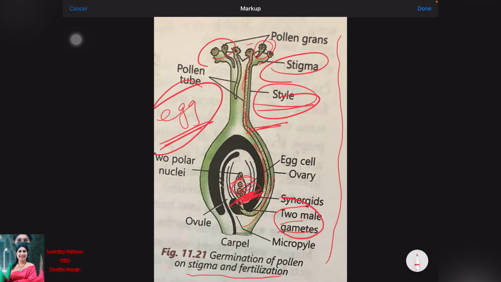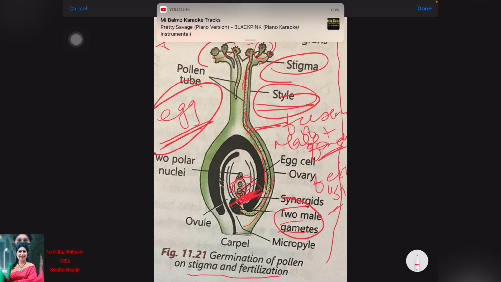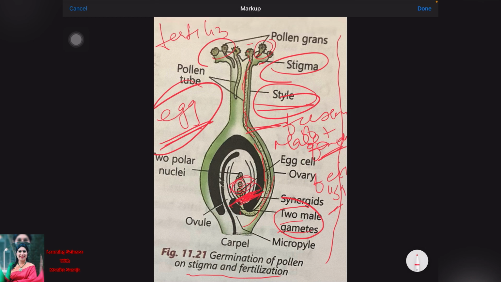The one pollen fuses with the female egg cell, and that is also called the female gamete. And this process of fusion of the male and female gamete is called fertilization.